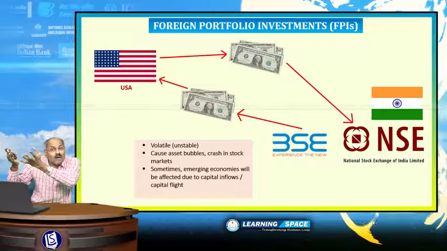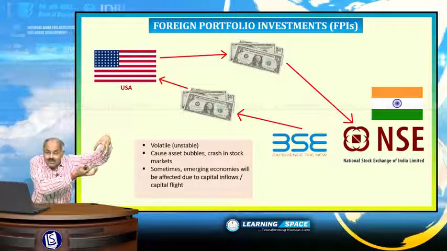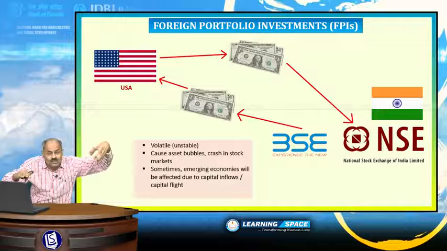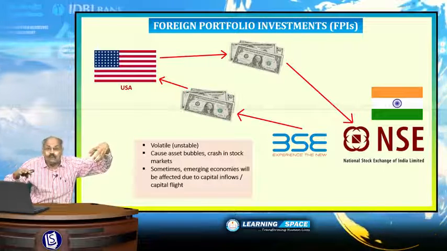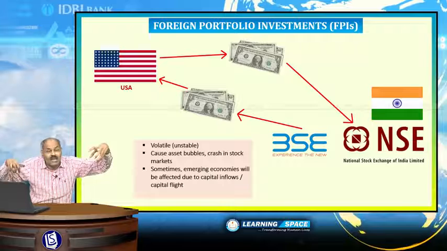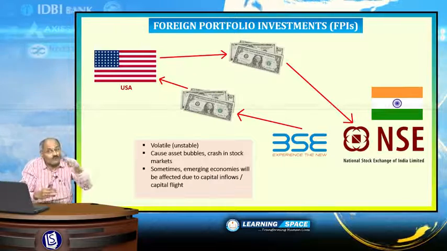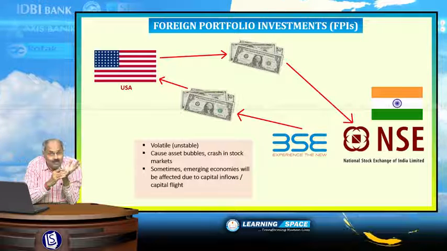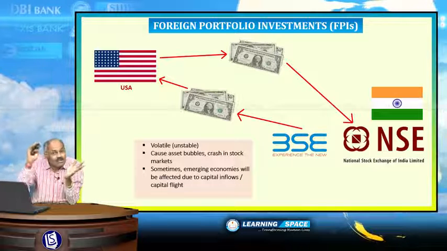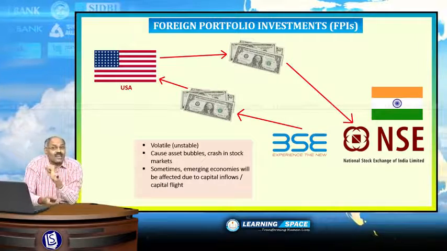And when the money is withdrawn by foreign portfolio investors, then stock market may suddenly crash. That's why the foreign portfolio investment sometimes cause misery to the emerging economies like India. Please do not forget, foreign portfolio investment is volatile in nature. That means it is unstable. It causes asset bubbles. Sometimes emerging economies will be affected.